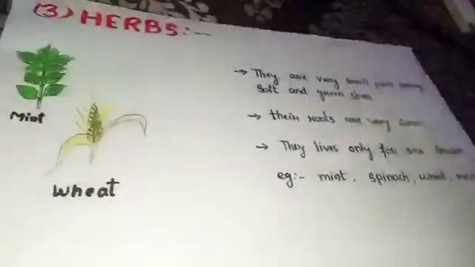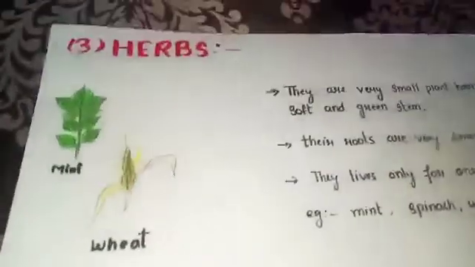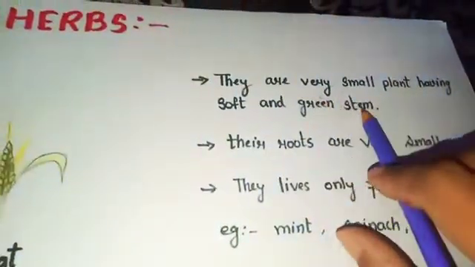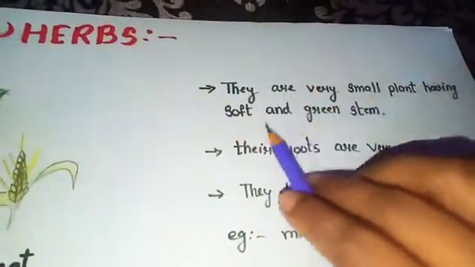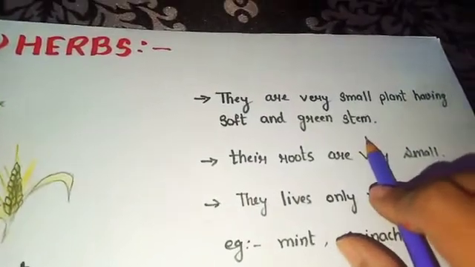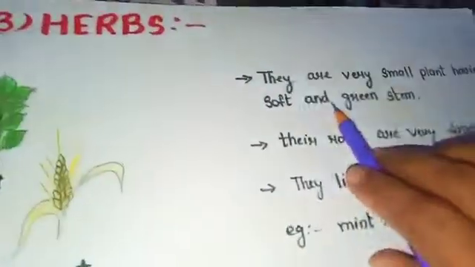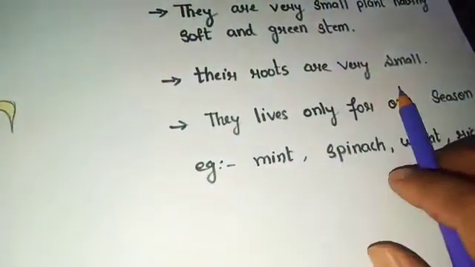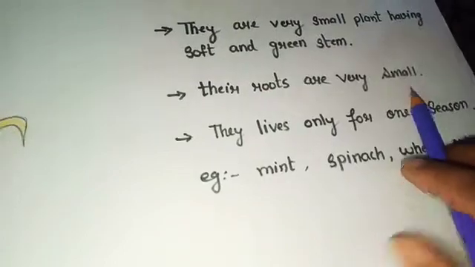Now next is herbs. They are very small plants having soft and green stems. Okay. So herbs have very soft and green stems and their roots are very small. Okay.